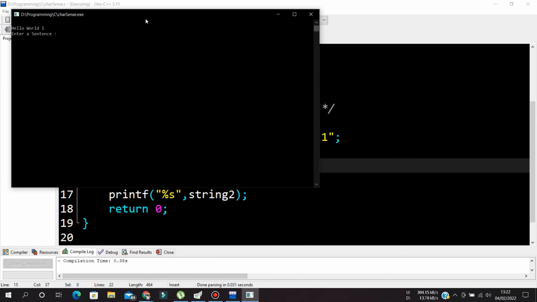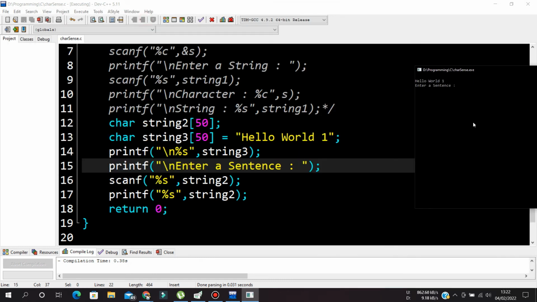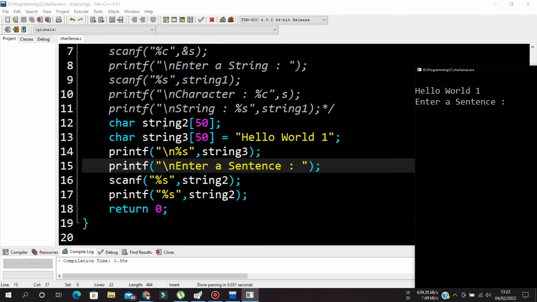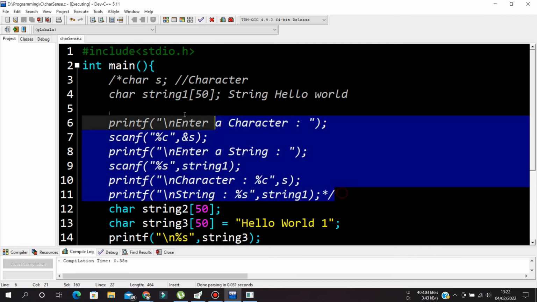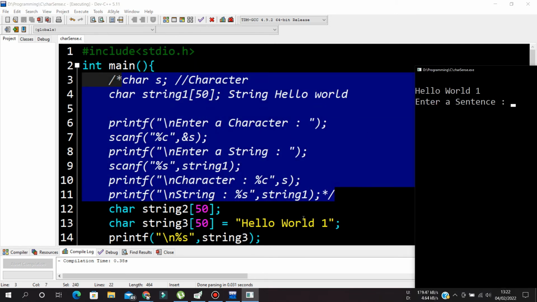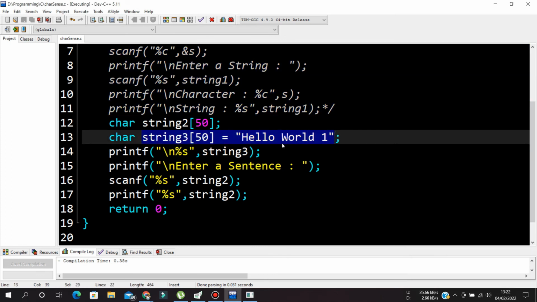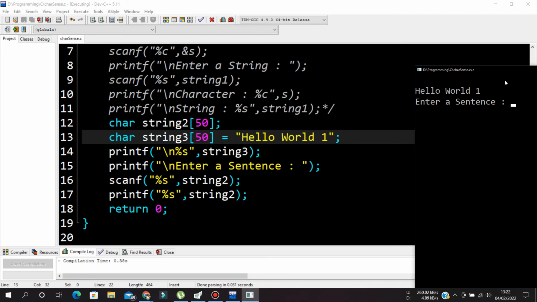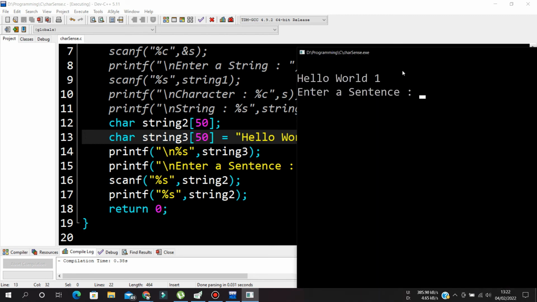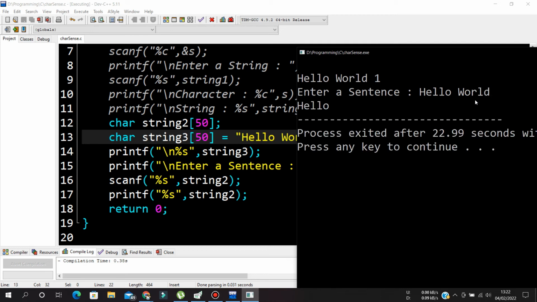Hello world 1. Okay, so up to here what has been done? This is commented, so this is not there basically. String3 has printed hello world 1 as it is with all the spaces. But if I enter a sentence, that is hello world, it just gives me hello.